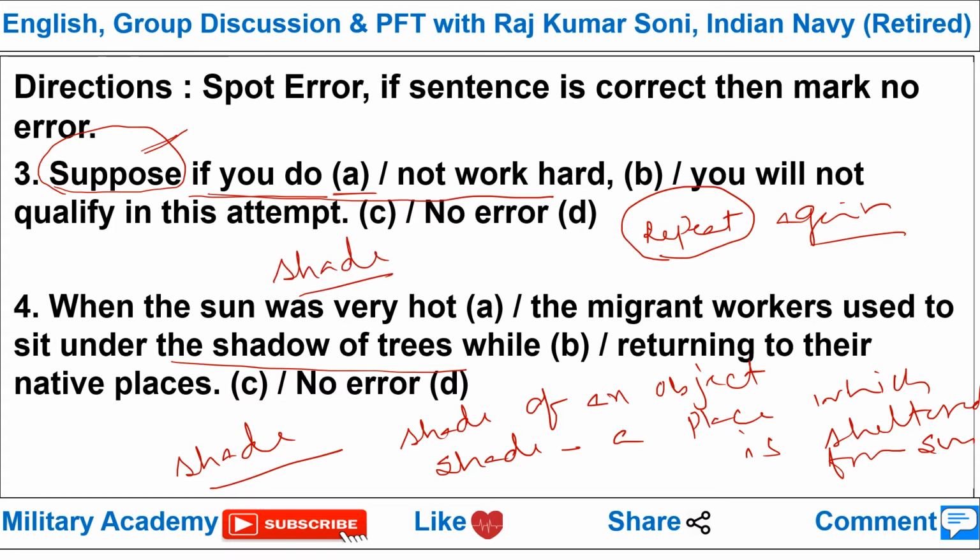Shadow means the shade of a distinct object, like sun shadow, building shadow, pole shadow. But what we need here is shade, and shade is a place which is sheltered from sun or rain. Okay, fine. So part B is having the error.